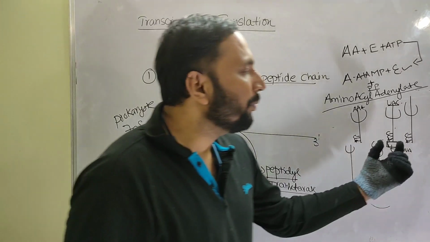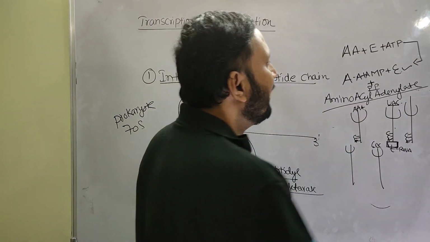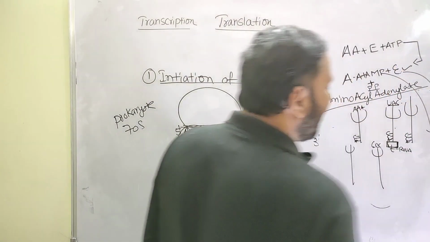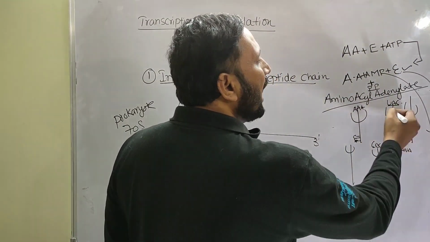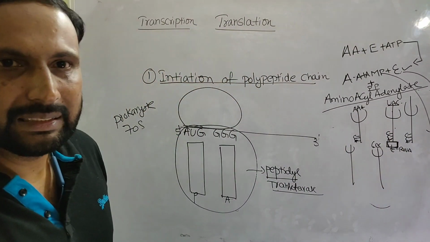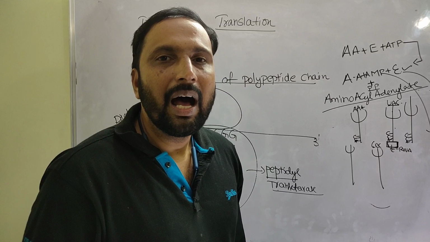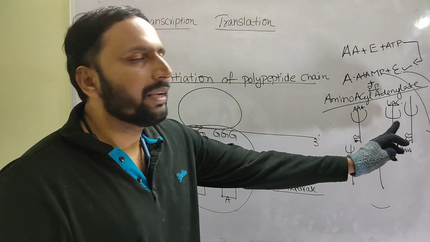Once the amino acid is activated, it attaches to the CCA end, and later the enzyme and ATP are released. Now the amino acid plus tRNA is called aminoacyl tRNA.